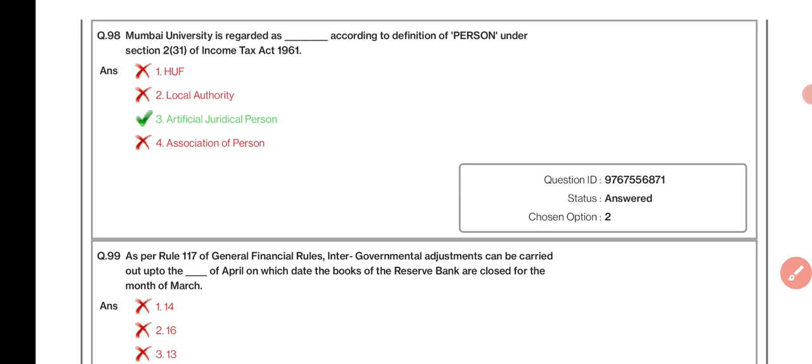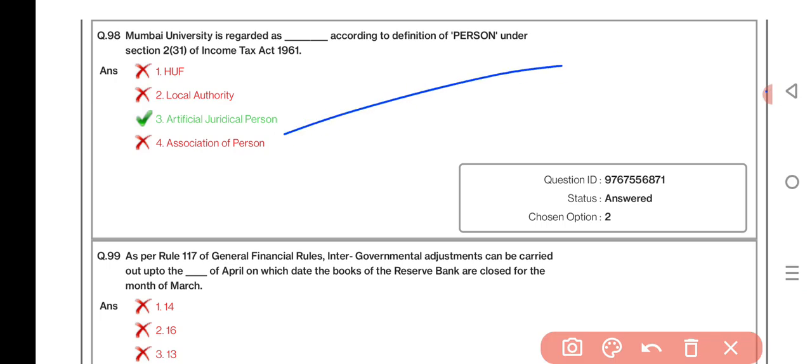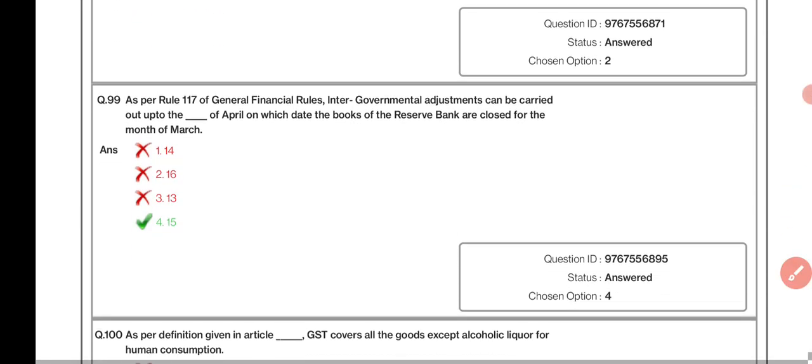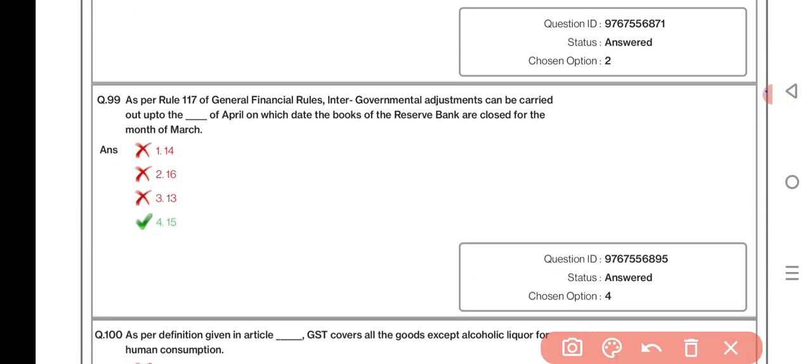Mumbai University is regarded as dash according to definition of person under section 2 subsection 31 of Income Tax Act 1961. Artificial juridical person. As per Rule 117 of GFR, intergovernment or governmental adjustment can be carried out up to the dash of the April on which date the books of Reserve Bank are closed for the month of March. 15th.